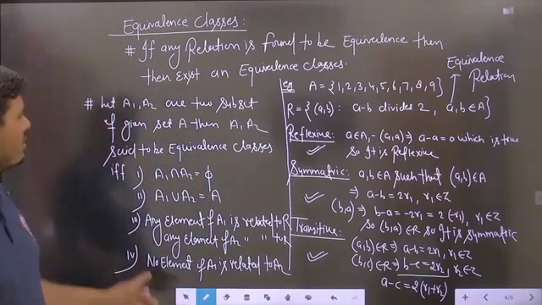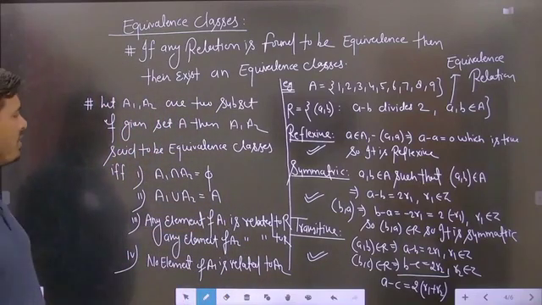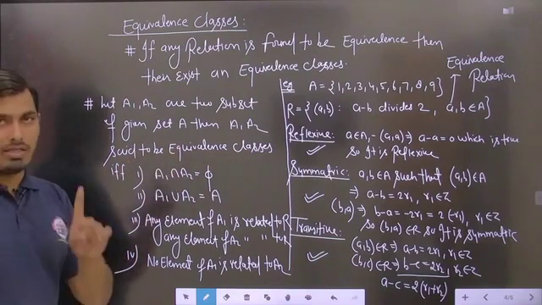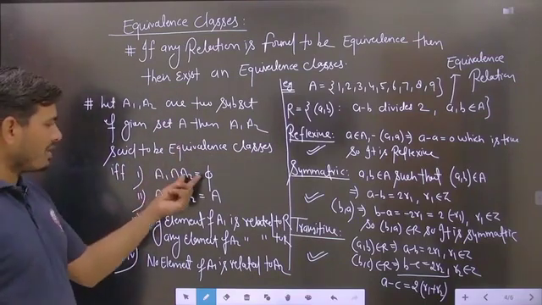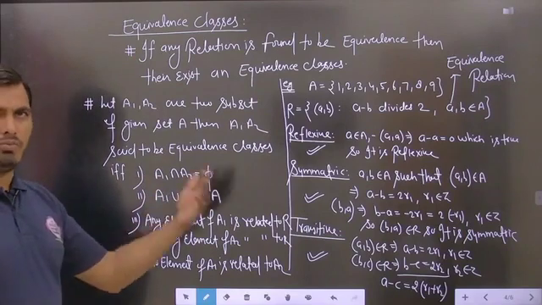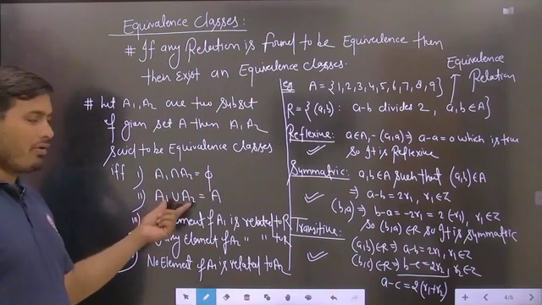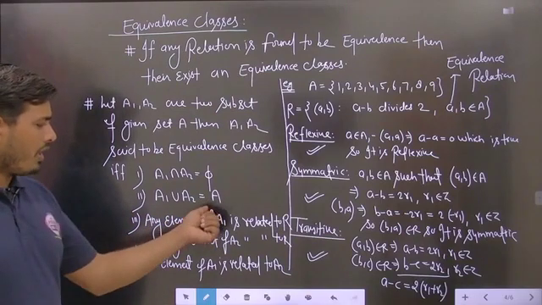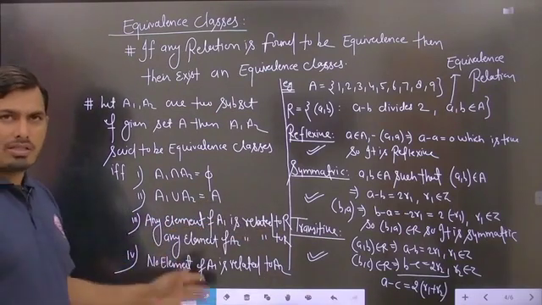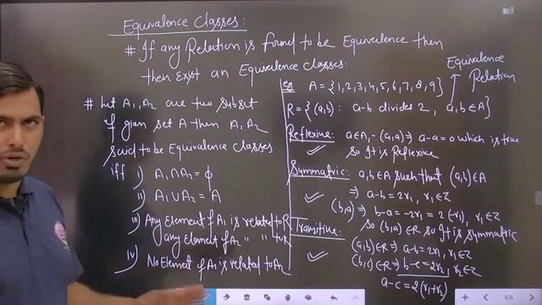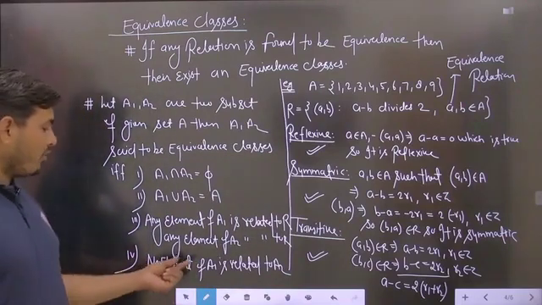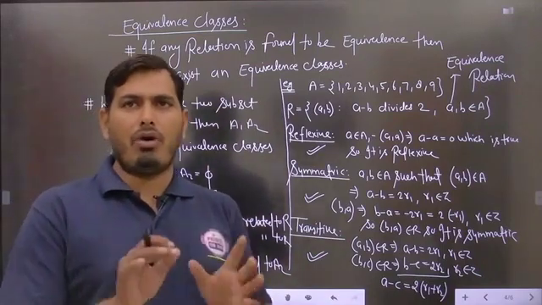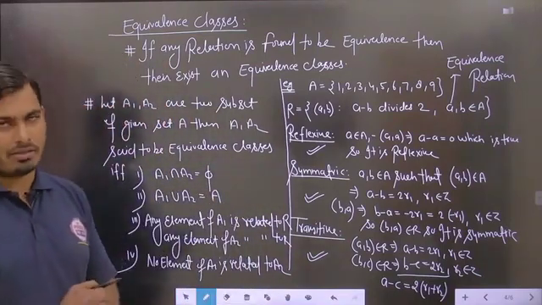Second, if A1 and A2 are subsets of the given set A, then A1 and A2 are said to be equivalence classes when their intersection is equal to phi, meaning they are mutually disjoint sets, when A1 union A2 is found to be set A, and any element of A1 is related to R, similarly any element of A2 is also related to R, but no element of A1 is related to A2. Is it to be clear?